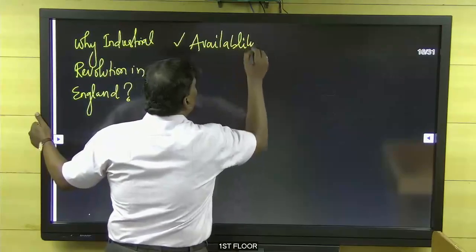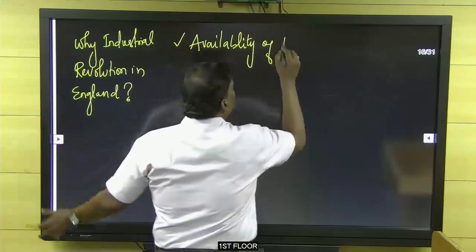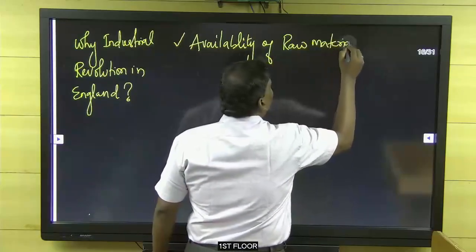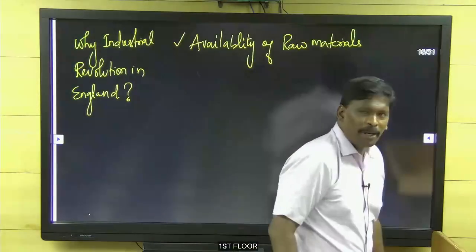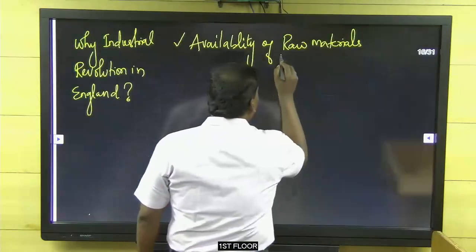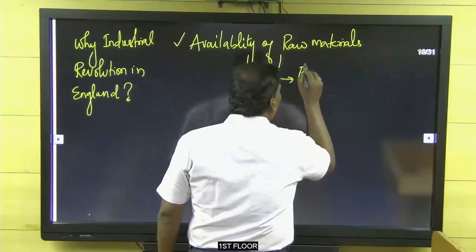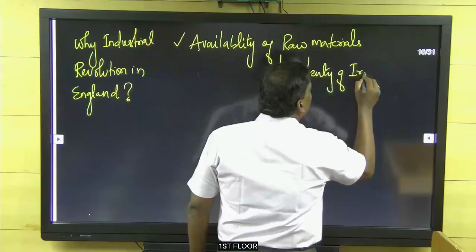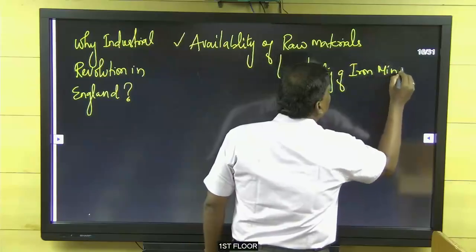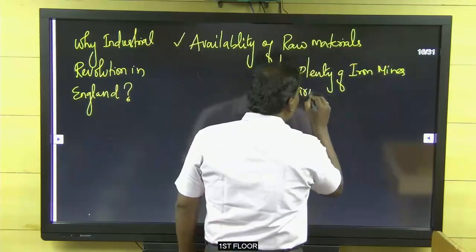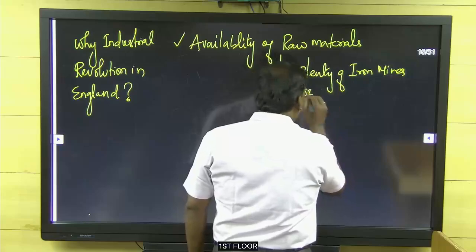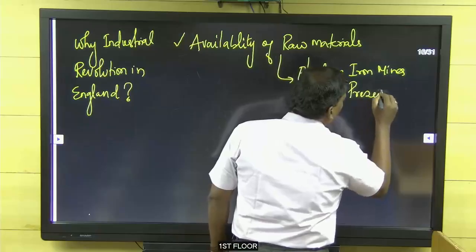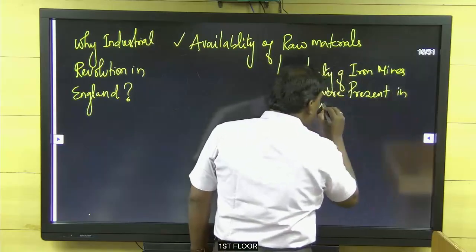Under raw materials, you write: availability of plenty of iron mines were present in England.